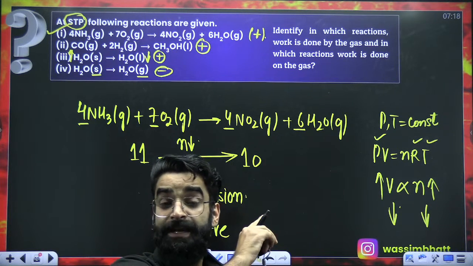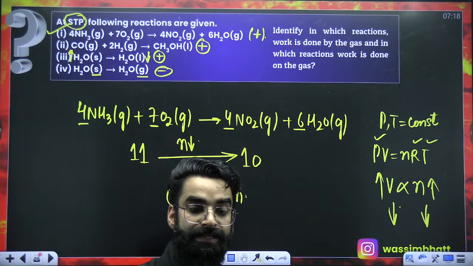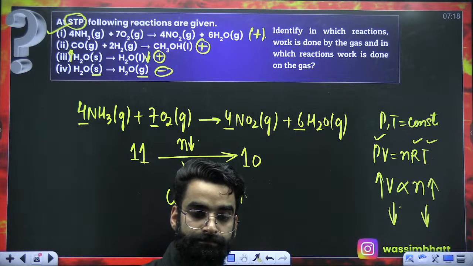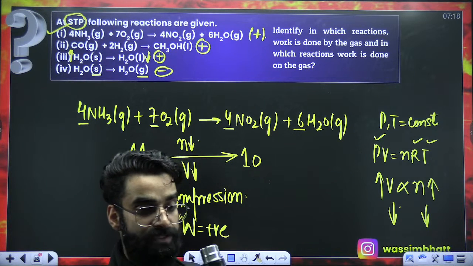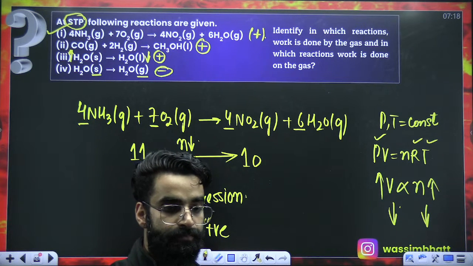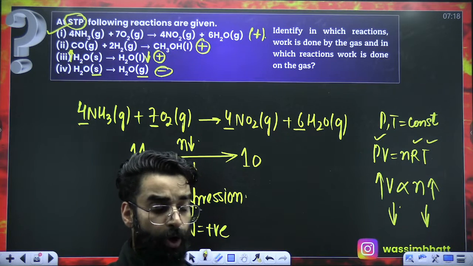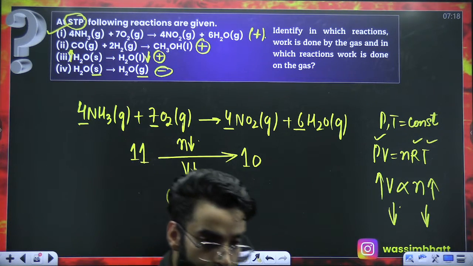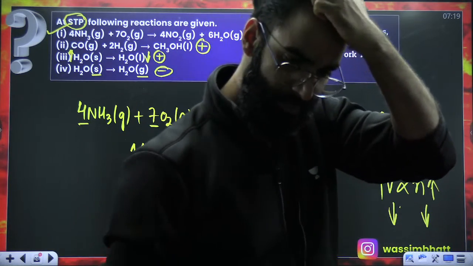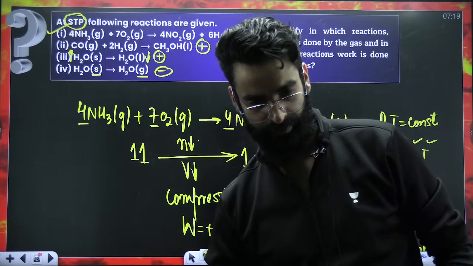So this was not a single question. These were 4 concepts basically, right? I hope you got to know how to use these different concepts to check whether work is done by the system or on the system, right?